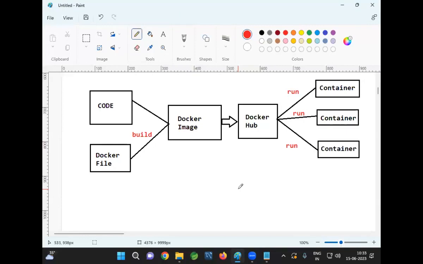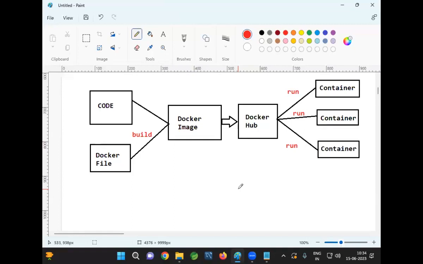Okay. A Dockerfile will be available and Docker Compose will be available. When you want to go for Docker Compose, you have an application and you have a database. For the application, we need one container. For the database, we need another container. So instead of writing two Dockerfiles, we will go for Docker Compose. When you have multiple containers to execute at a time, then we will go for Docker Compose. If you have only one application to execute, then you will go for a Dockerfile. If you want to create multiple containers at a time, then you will go for Docker Compose.